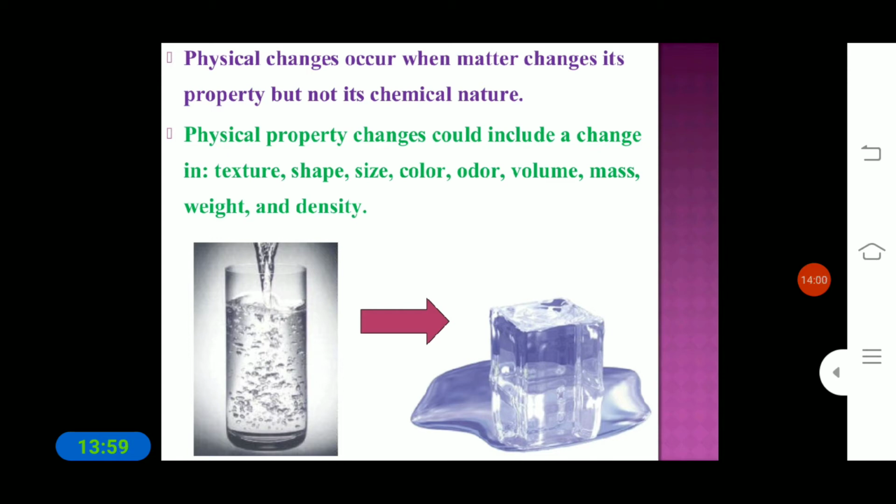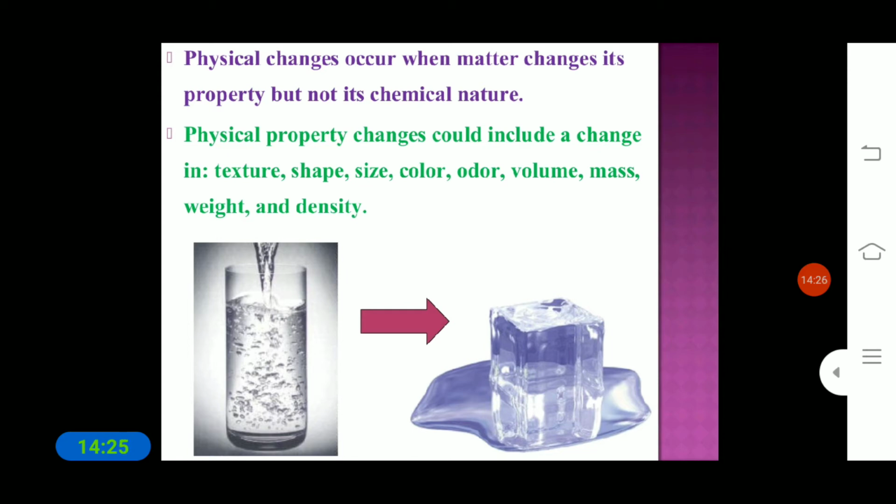Chemical change means the particles inside change, and once it changes it cannot be reversed. That is what is called chemical change. So the chemical nature is not seen in a physical change.